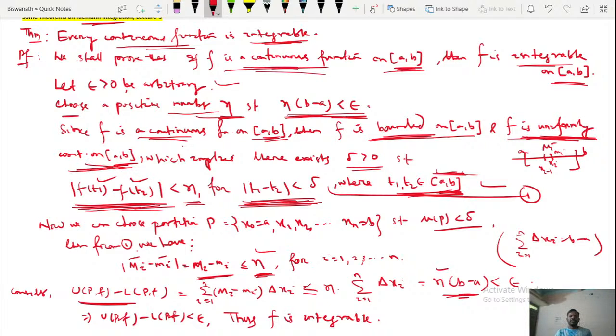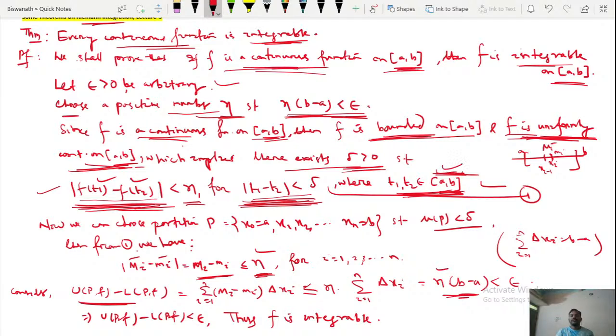Which implies that there exists delta greater than 0. So f is uniformly continuous on closed [a, b], which implies there exists delta greater than 0 such that modulus of f of t1 minus f of t2 is less than eta for modulus of t1 minus t2 less than delta, for all t1, t2 belonging to closed [a, b].